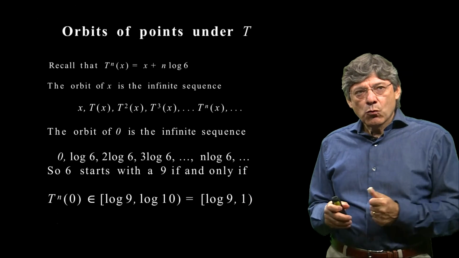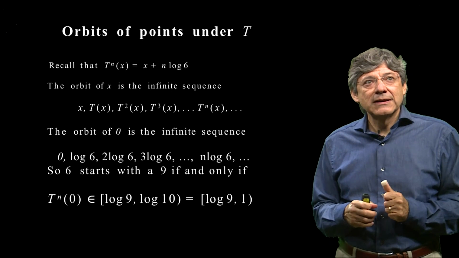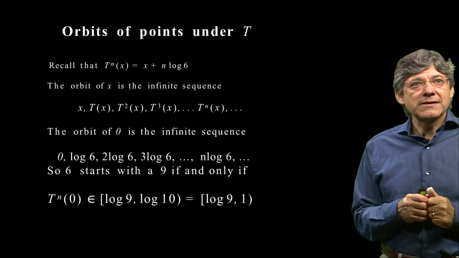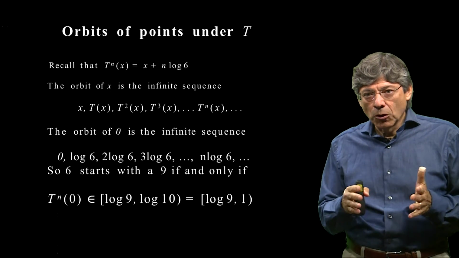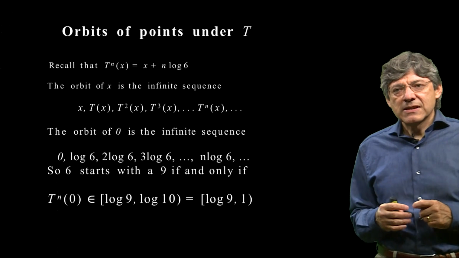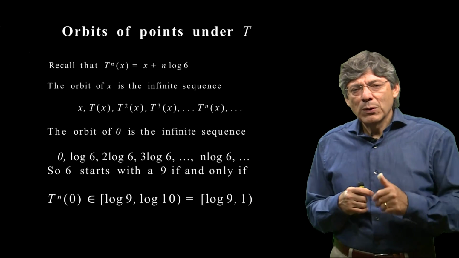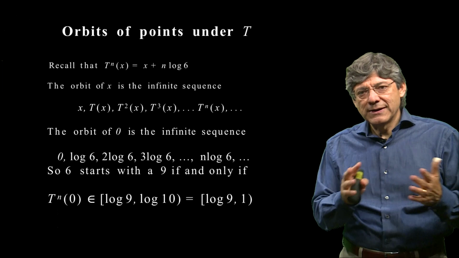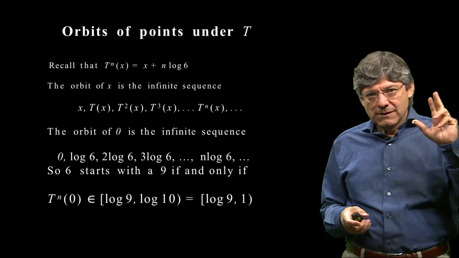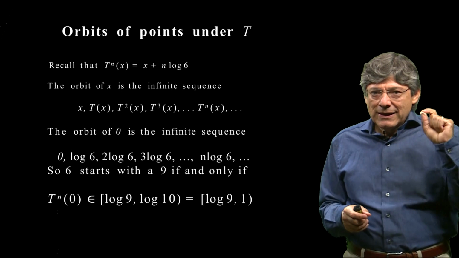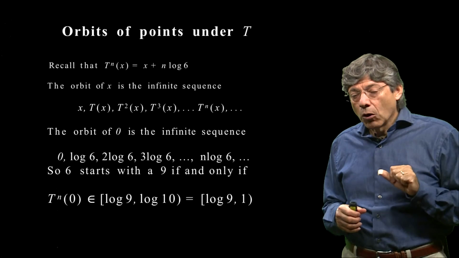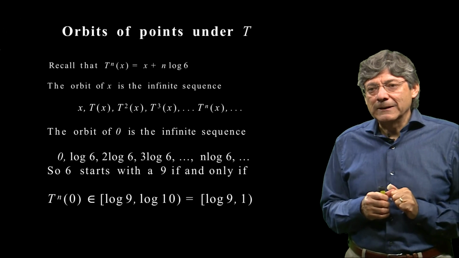So we can rephrase the question: 6 to the n starts with a 9 if and only if t to the nth of 0 is in the interval log 9, log 10. Log 10 is 1, so sometimes we write it as 1, but we will typically keep the log 10 just to remind us where it came from. So what we have found here is that 6 to the n starts with a 9 if and only if t to the n of 0 is in the interval log 9, log 10.